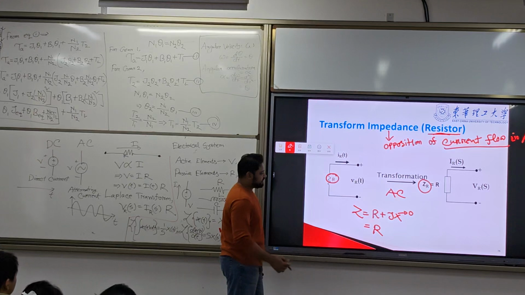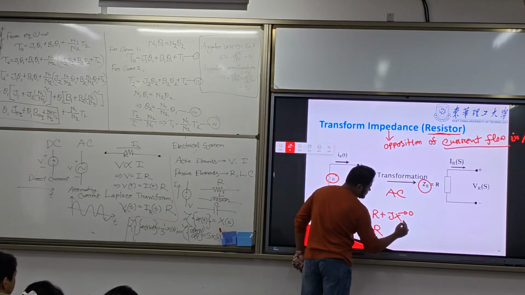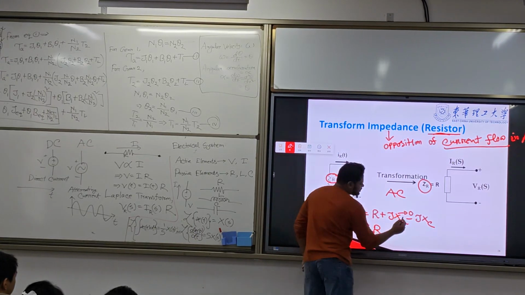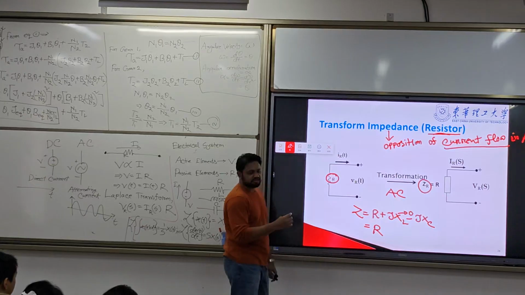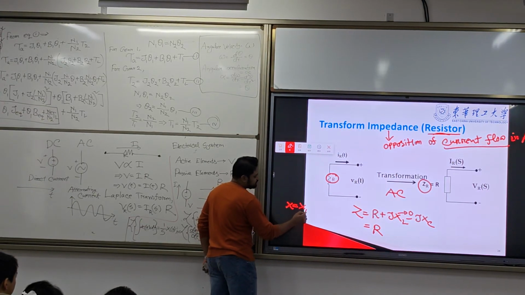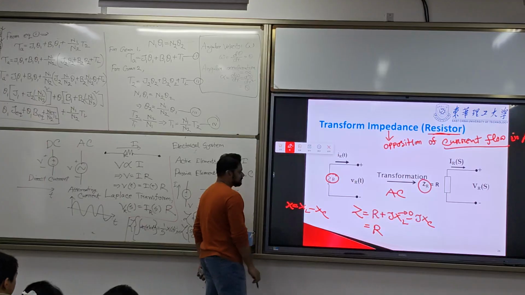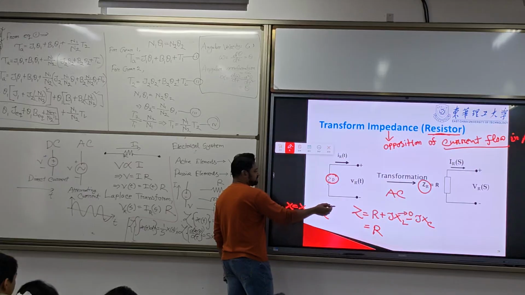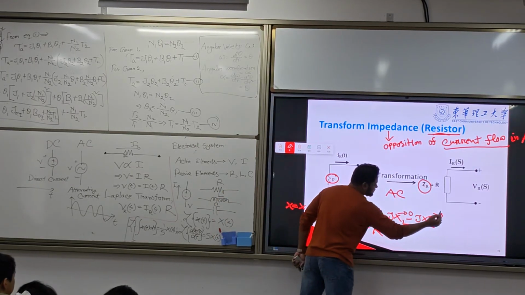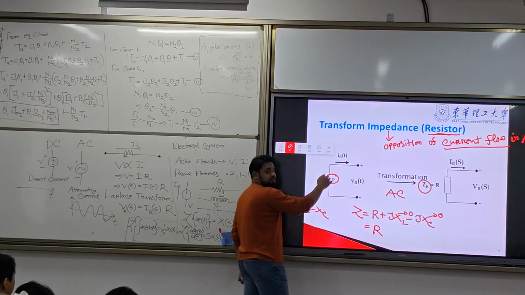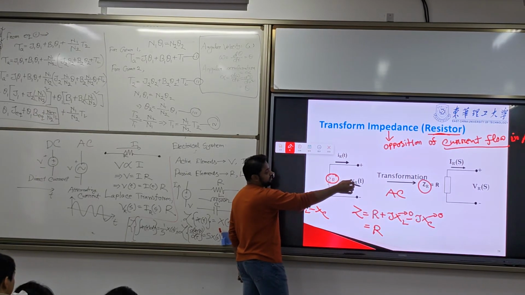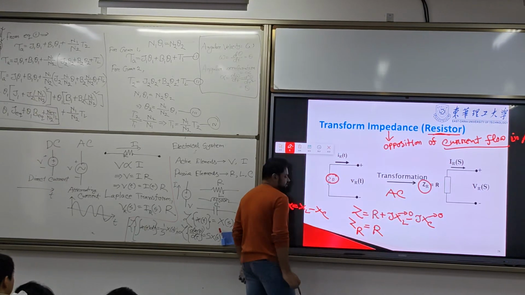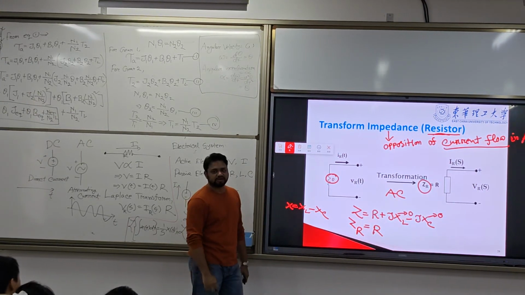And we can write this as JXL minus JXC directly, because X is equal to XL minus XC, or plus XC. So XL and XC are 0 because only R is involved in this circuit, no L and C. So we just write Z is equal to R. So for the resistance, the impedance is ZR.